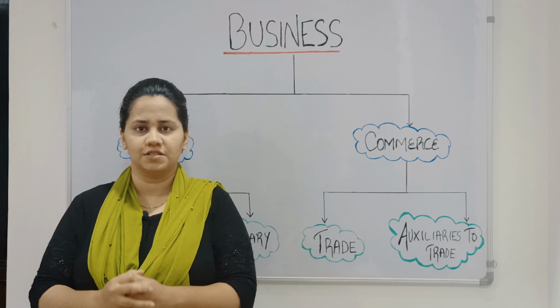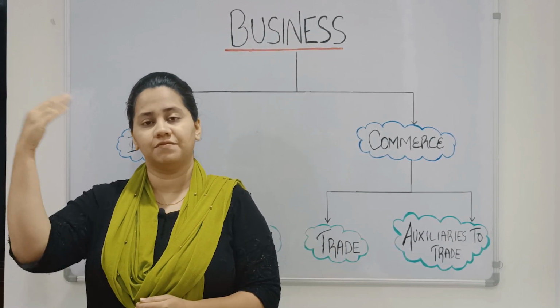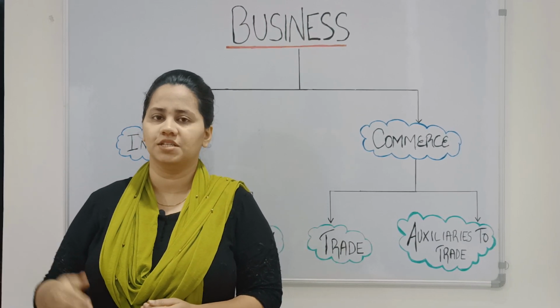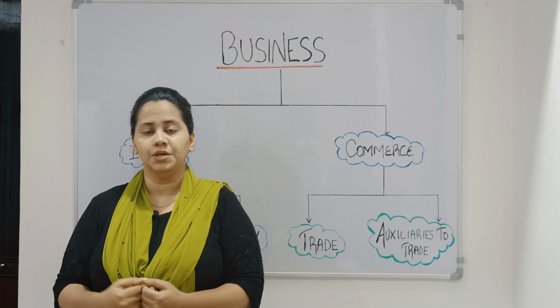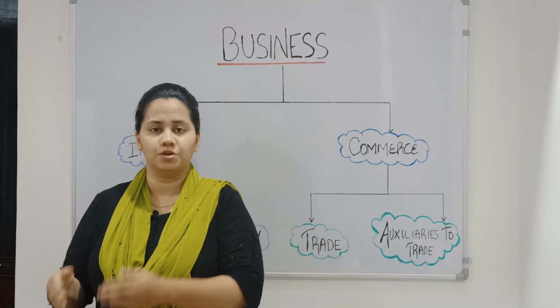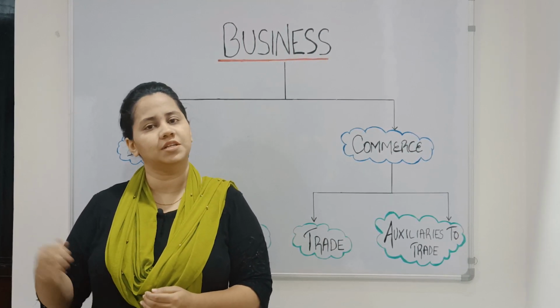For example, firstly there is transportation, because you have to buy the goods from Delhi and from Delhi they will come to Goa. So you require transportation. So transportation is an aid to trade. Secondly, when the goods arrive at Goa, you have to make arrangements to store them. When you make arrangements to store the goods, it comes under warehousing.